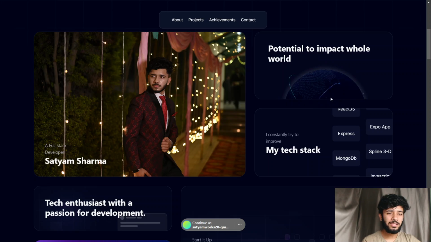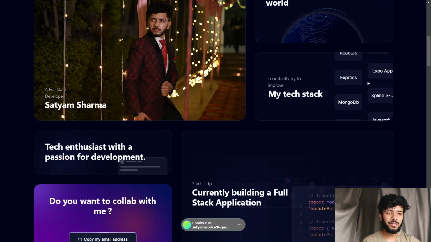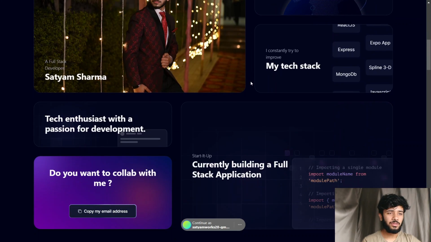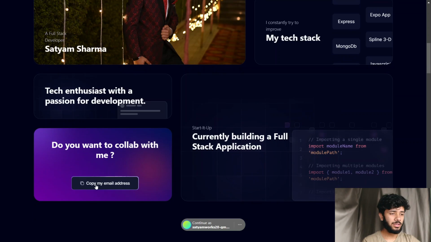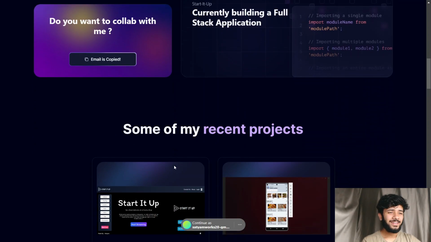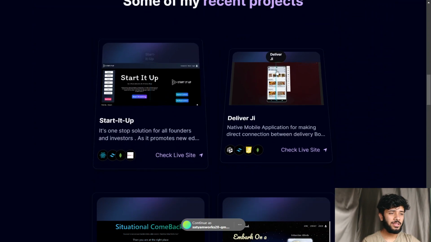These are just 3D models. You can also integrate them. I will be attaching all the links which you need to follow to do this. Okay, copy my email address so you can mail me. Tech stack, full stack app development. So these are the things which I have added.